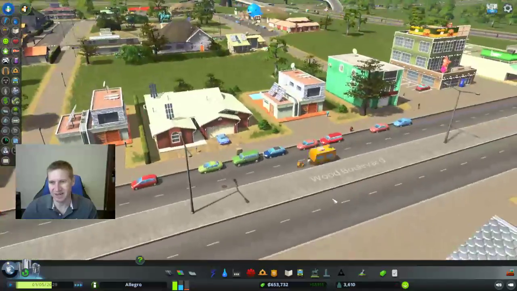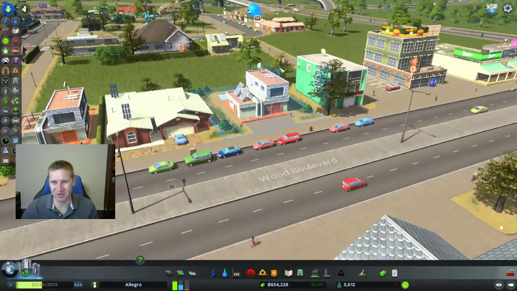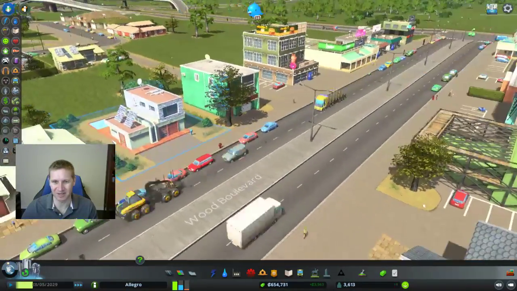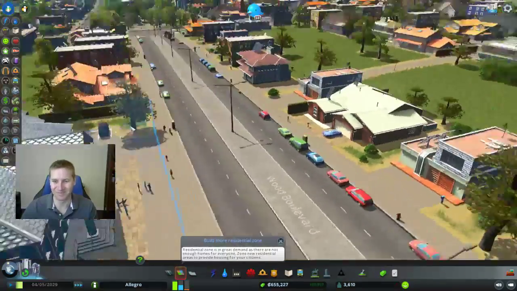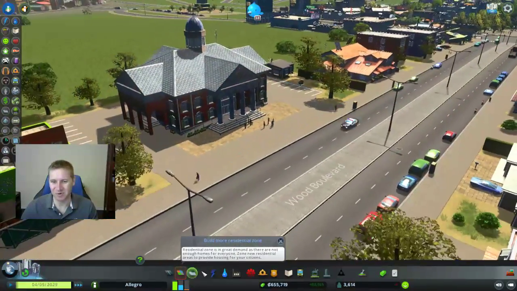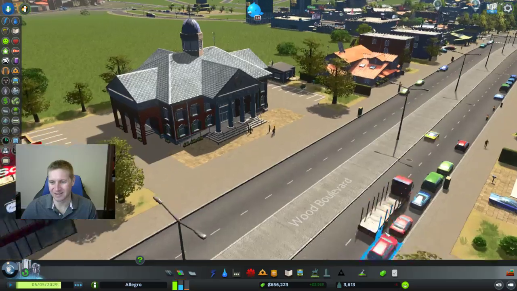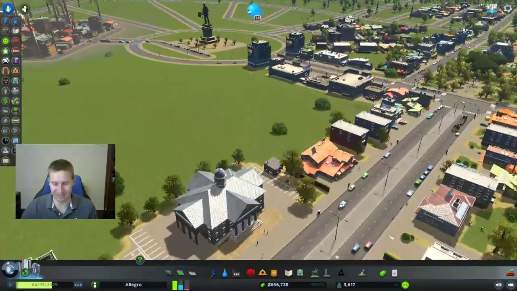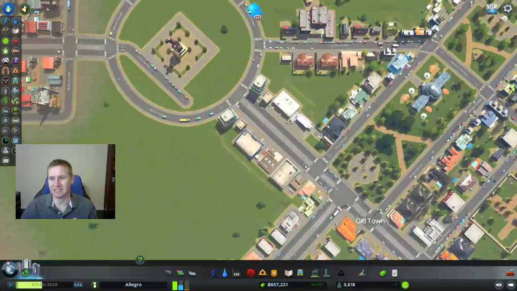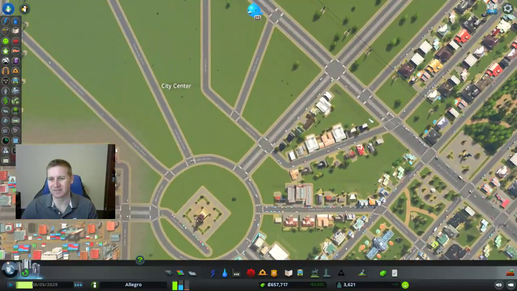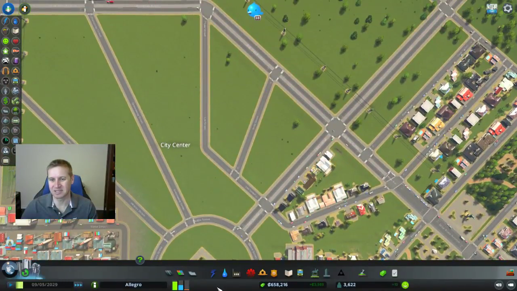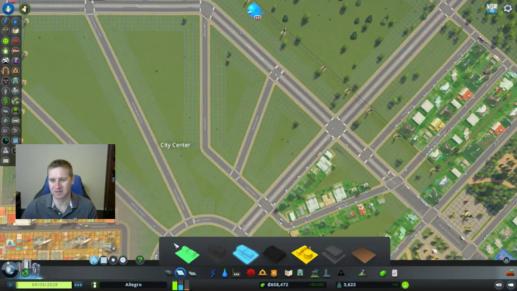Once we get the government capitol building, I can put that in right over here, and that'll look awesome. Wow, I need more residential already? Wow, this is intense. This is too intense. All right. So I think I'm just going to expand it over here.